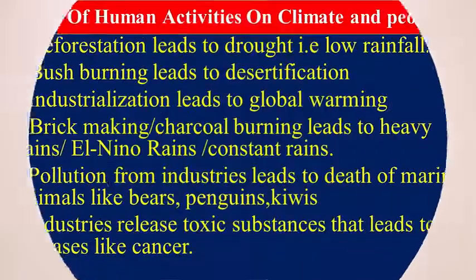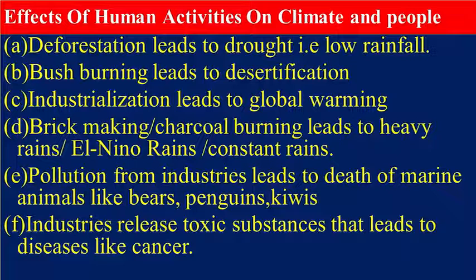Effects of human activities on climate and people. Deforestation leads to drought, hence leading to low rainfall. Of course, once the vegetation has been cut down, automatically the chances of rainfall being formed in a particular area are reduced. Number 2, we can also look at bush burning, which automatically leads to desertification.